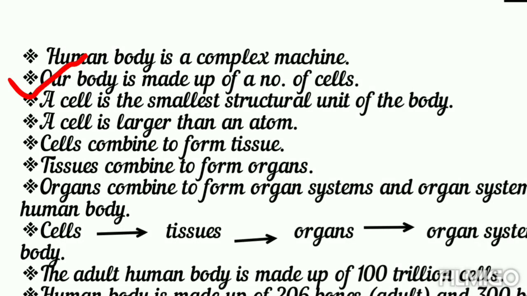When tissues are combined, they form organs. Each organ performs some important functions for the body. For example, the heart is an organ that pumps blood to various parts of the body. The eye is an organ that enables you to see. Lungs, kidneys and liver are other organs which perform important roles in your body.